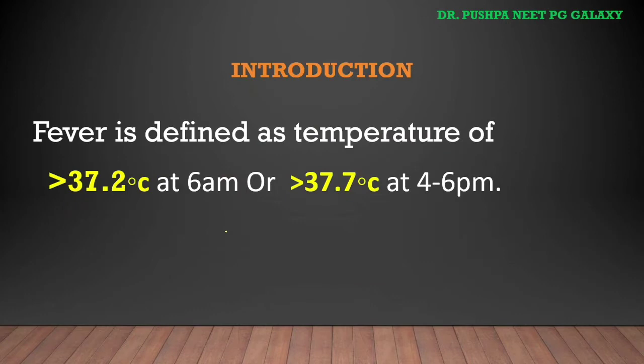What is fever? Fever is defined as a temperature of more than 37.2 degrees Celsius at 6 am or 37.7 degrees Celsius at 4 to 6 pm. So there is diurnal variation. Fever is defined as a temperature of more than 37.2 degrees Celsius or 98.9 degrees Fahrenheit at 6 am, or more than 37.7 degrees Celsius or 99.9 degrees Fahrenheit at 4 to 6 pm.